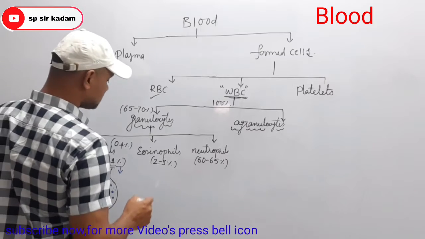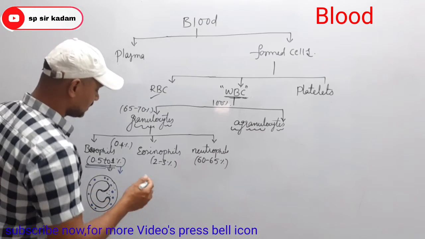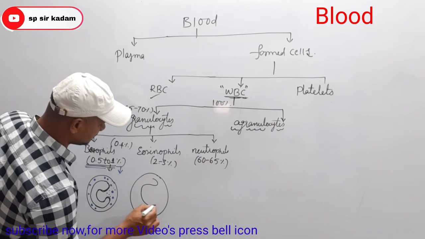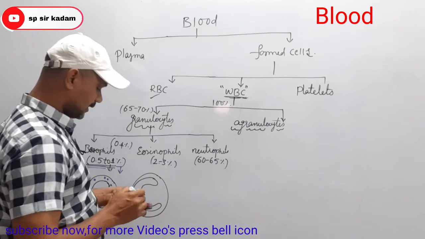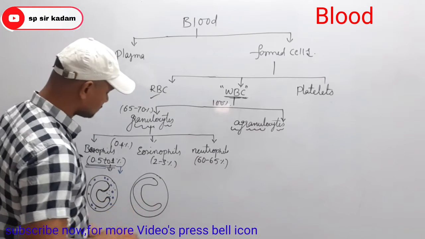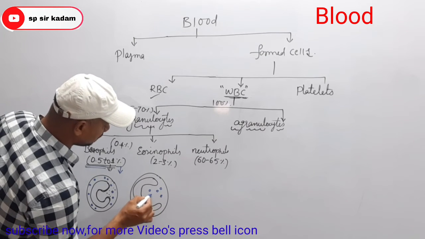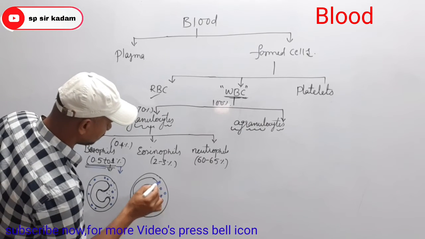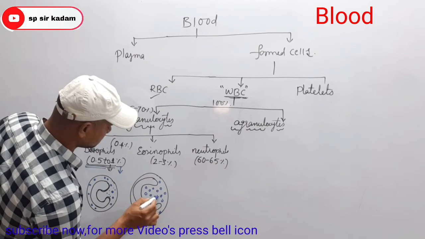Then eosinophils. Look at the structure of eosinophils. Here also there is a nucleus, and the nucleus is bilobed, and there are cytoplasmic granules also. In these eosinophils, the cytoplasmic granules are very large in size.